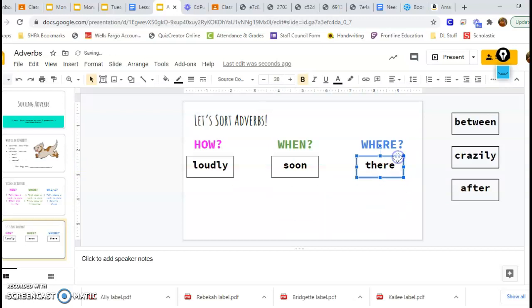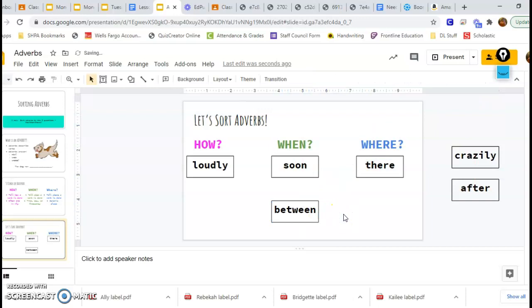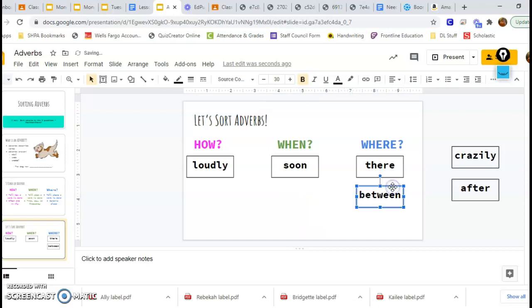All right, now I've got 3 more on the side. Let's see if you can help me a little bit more this time. So between. You could ask yourself the questions. You could also think about, remember how how adverbs usually end in ly. When adverbs are a time, day, or frequency, and where adverbs are a place. What about between? Between is a where adverb. It's a generic place that you can go to. Where did the dog run? Between.